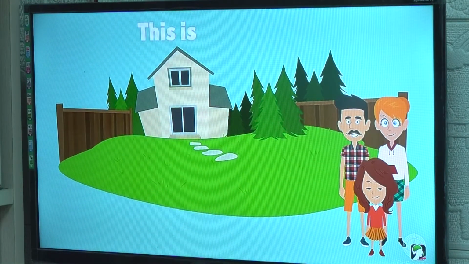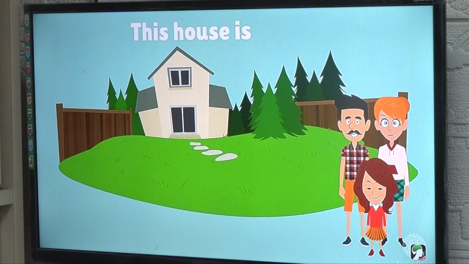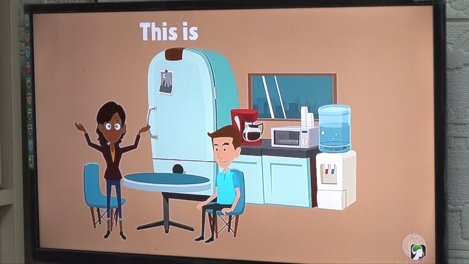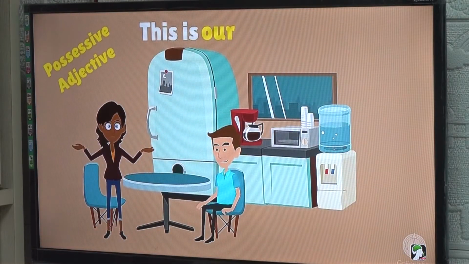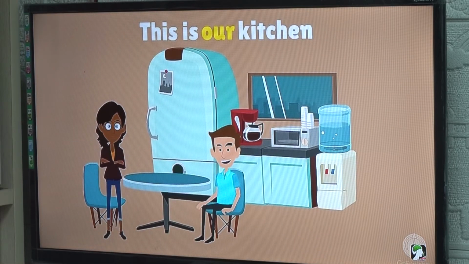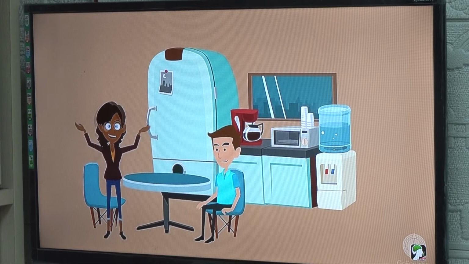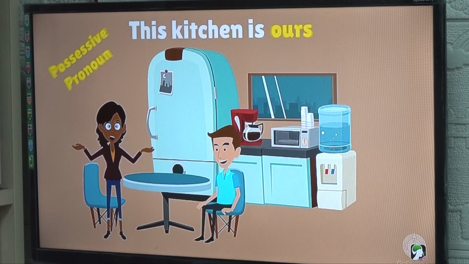This is their house. This house is theirs. This is our kitchen. This kitchen is ours.